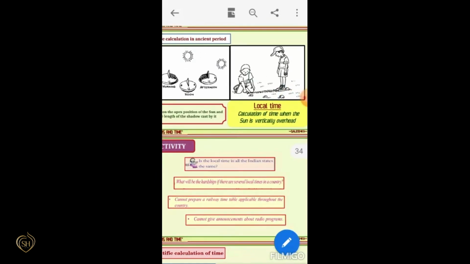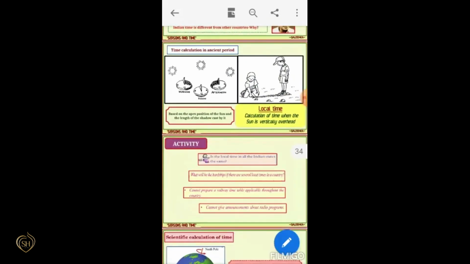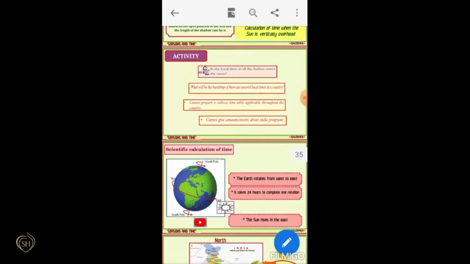Have you heard about local time? Yes, it is the calculation of time when the sun is vertically overhead. Definitely, this local time will not be considered as the standard time of a country. Local time is the time when the sun is vertically overhead.